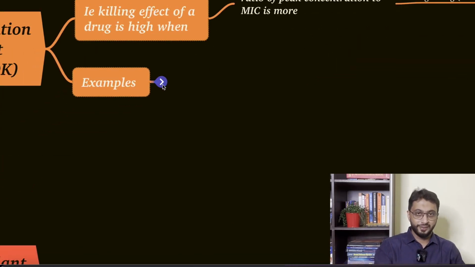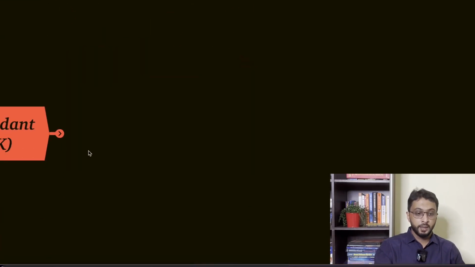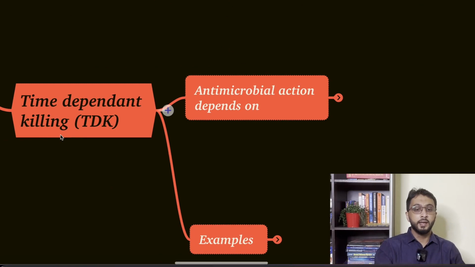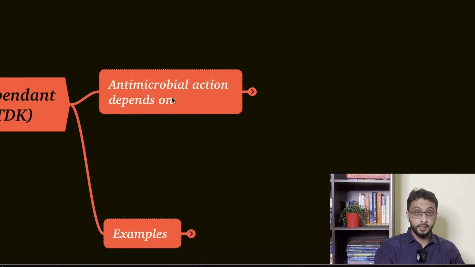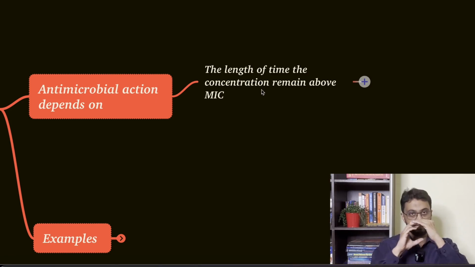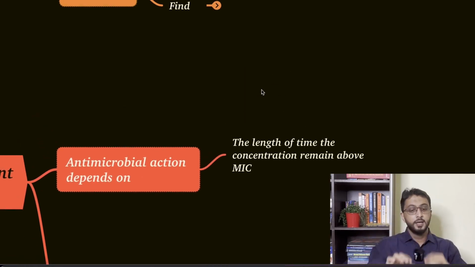Now basically concentration dependent killing, what are the important examples? But before that, I'll give you the mnemonics. In time dependent killing, the antimicrobial action depends upon the length of time the concentration is above MIC. It's the length of time. The other one was concentration. Okay, so it's basically simple.